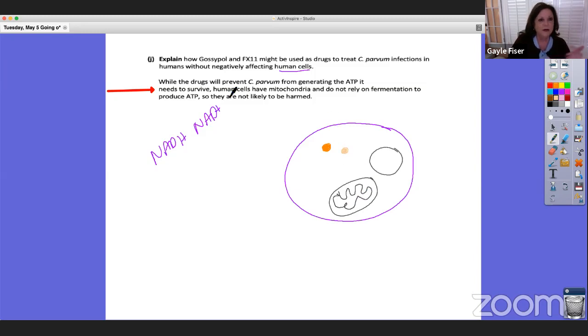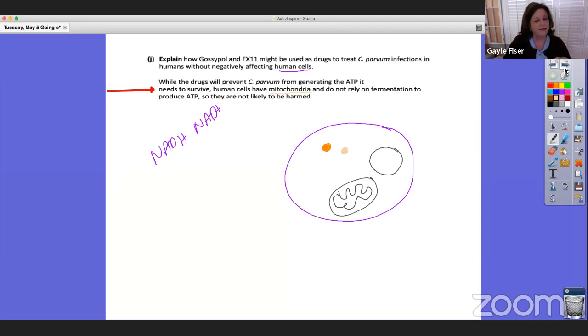So while the drugs will prevent C. parvum from generating the ATP it needs to survive, human cells have a mitochondria and do not rely on fermentation to produce ATP, so they are likely to not be harmed. And that's why we have the mitochondria. Okay.